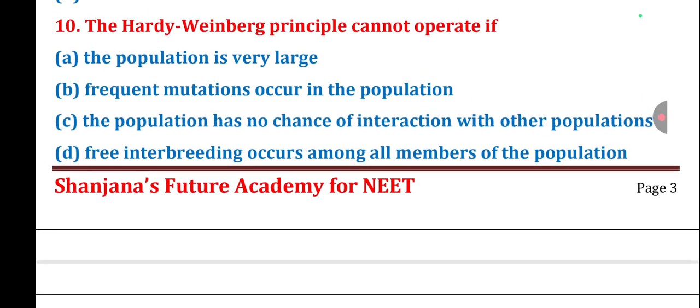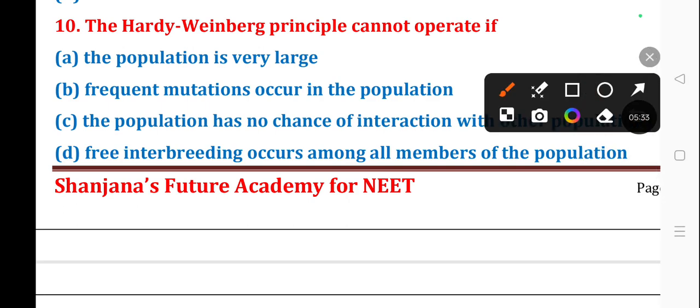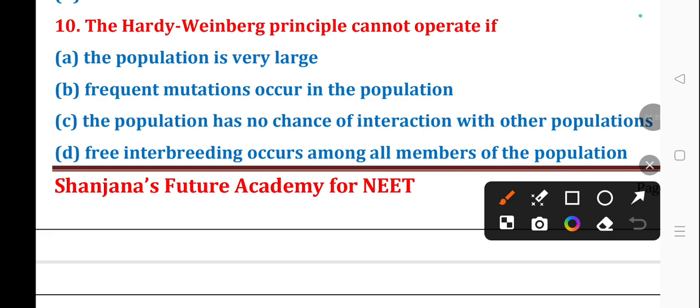Next question number 10. The Hardy-Weinberg principle cannot operate if... The correct answer is option B, frequent mutations occur in the population.